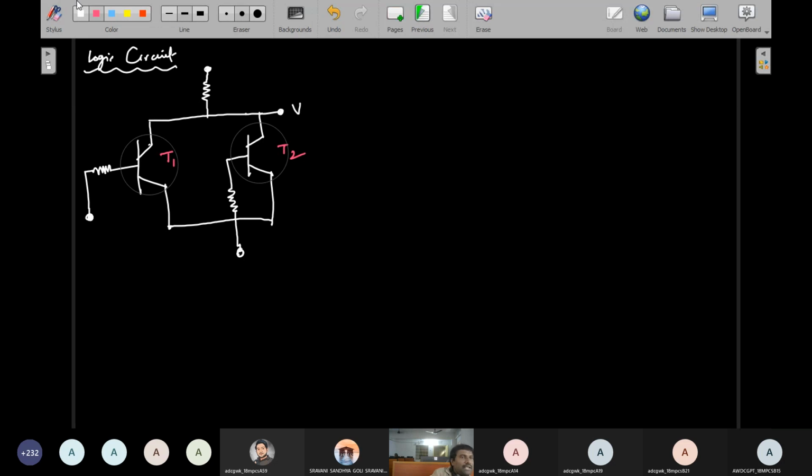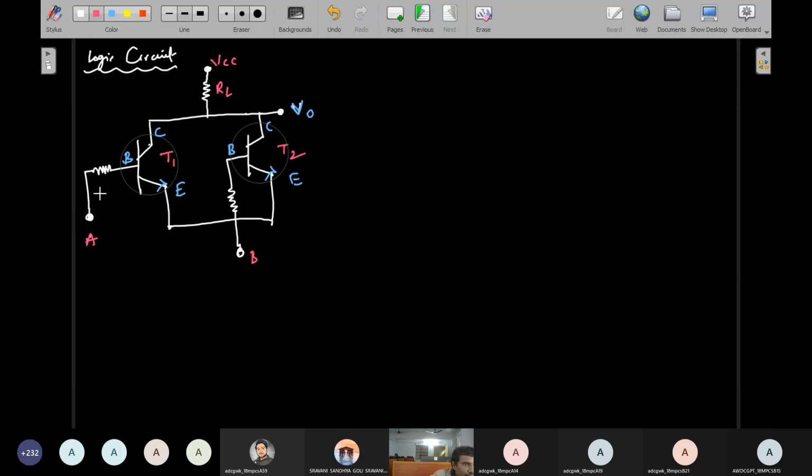See the points which are taken. This point is capital A, and this point is capital B. Which type of transistor? For this transistor, this is the base, this is the collector, and this is the emitter. This one also has emitter, base, collector. This is the output voltage V0. And this is VCC, the power supply voltage, through the load resistor RL. And this is point B.